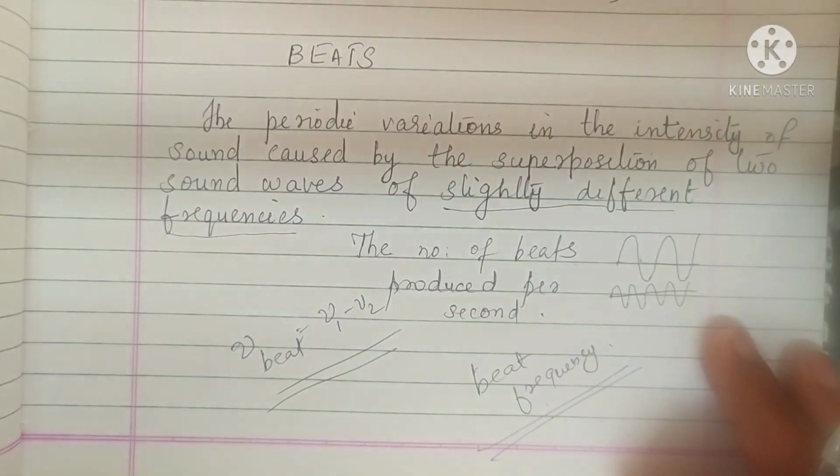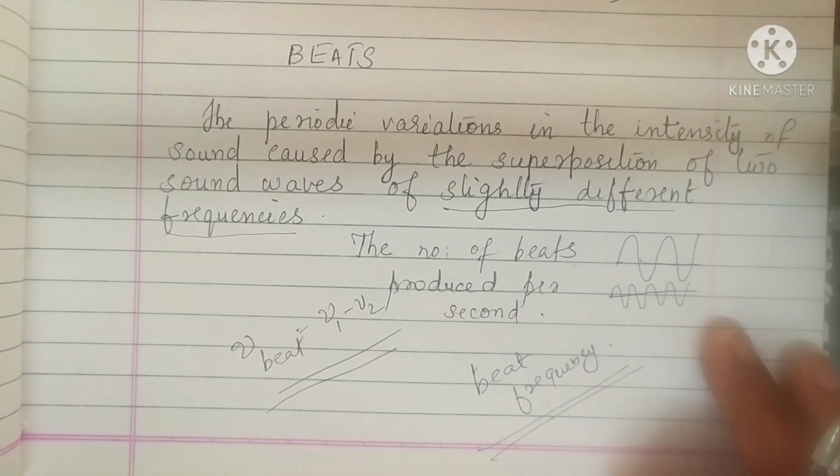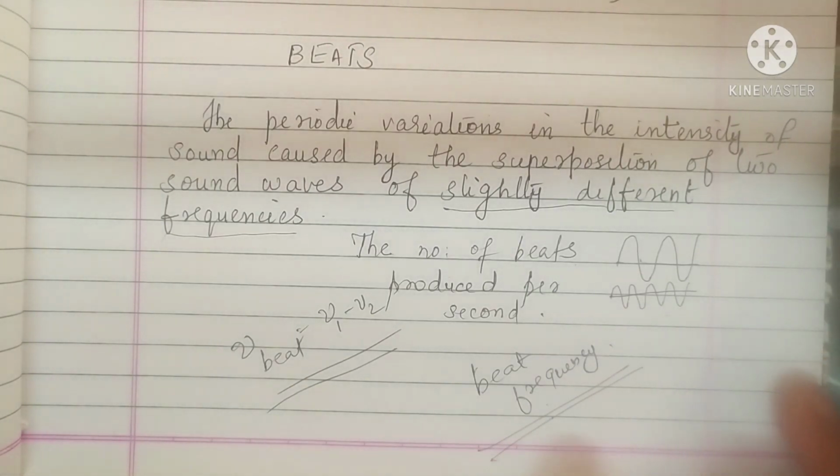Understood? Also, beats are used for producing colorful effects in music. They are also used in electronics for making low frequency oscillators. So these are the practical applications of beats, and these all come under the principle of superposition of waves.